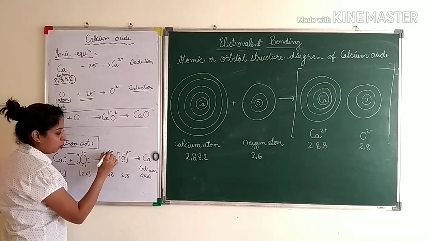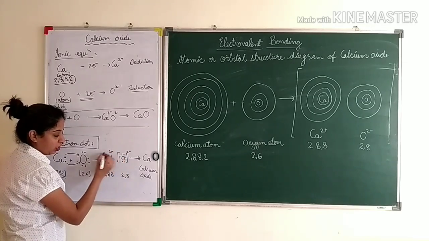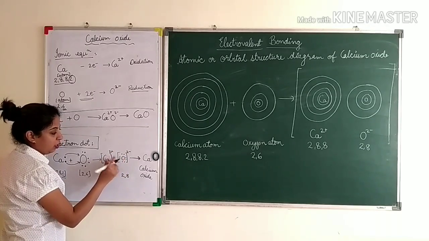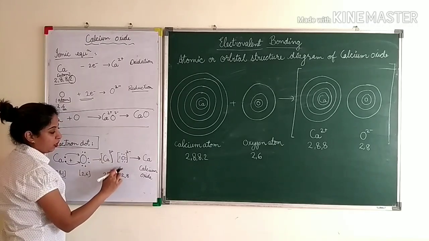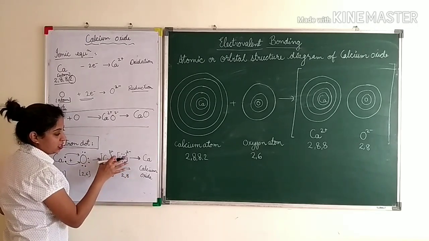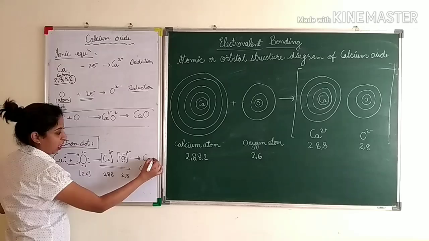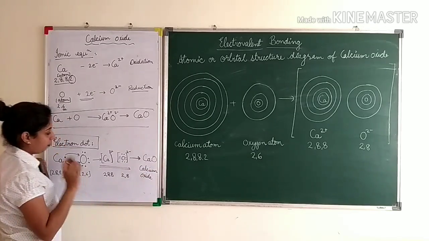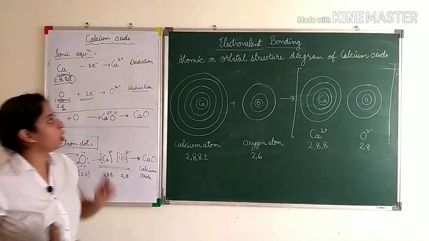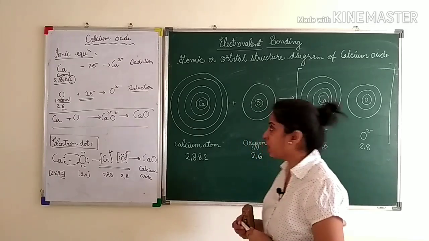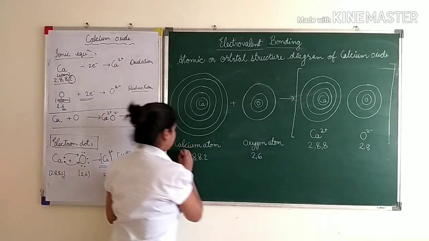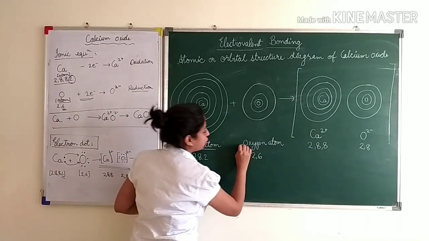Don't ever forget to mention this charge and the electrons, okay, and don't put any sign in between. And then these 2 ions are brought together and form calcium oxide, okay. Now coming towards the atomic or orbital structure diagram, okay. Now calcium atom we will write and oxygen atom we will write.